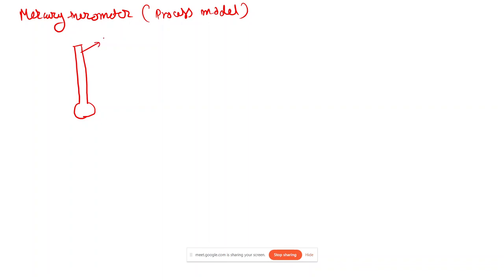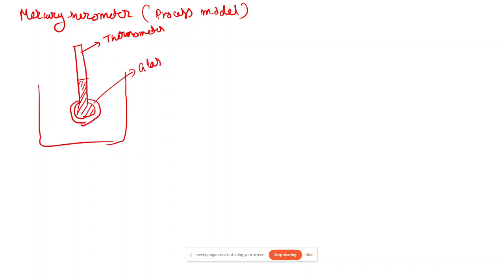Let us consider this is our thermometer, and here we have an oil bath, and this is the thermometer that has been filled with mercury, and then we have the wall of the thermometer, that is the glass wall. This is mercury, denoted by Hg.